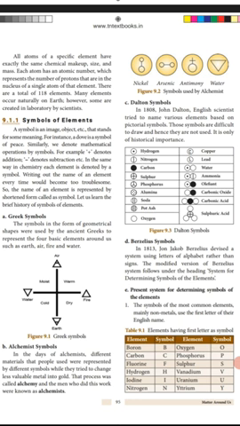Next, fourth point: Greek names or Latin names are used as the symbols for some elements. Eleven Greek and Latin names are given in your book. You have to just read this one.